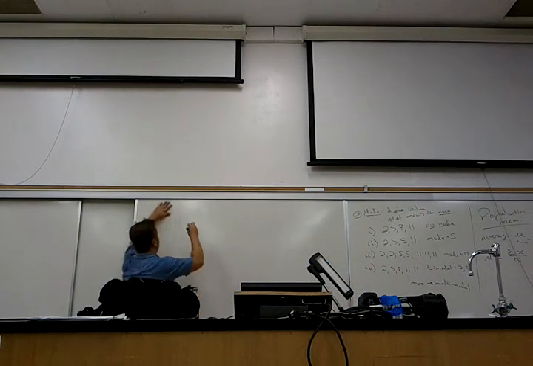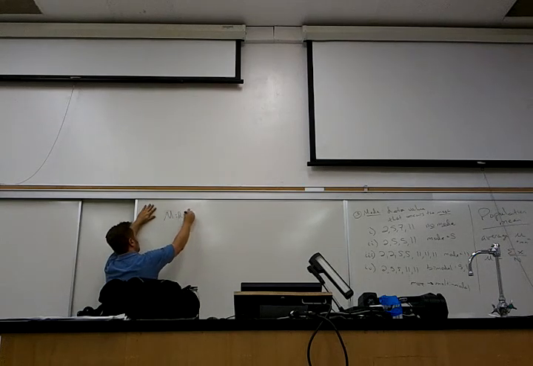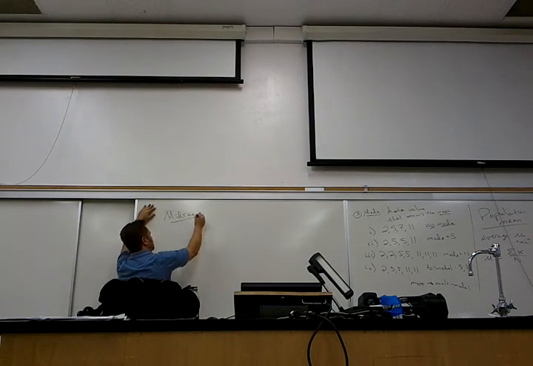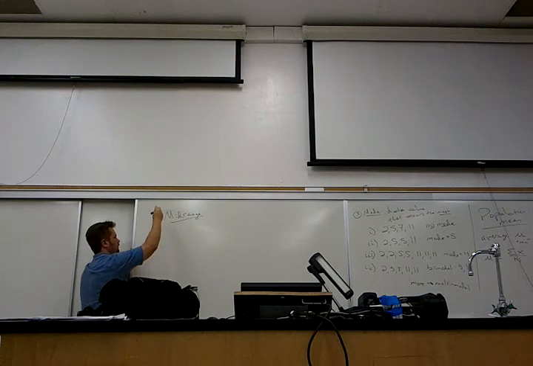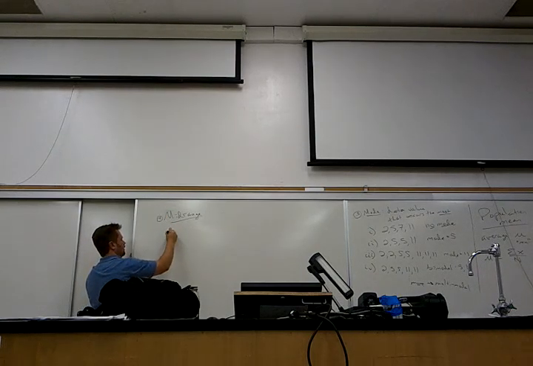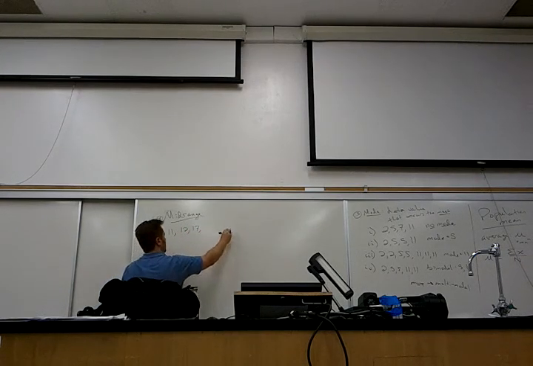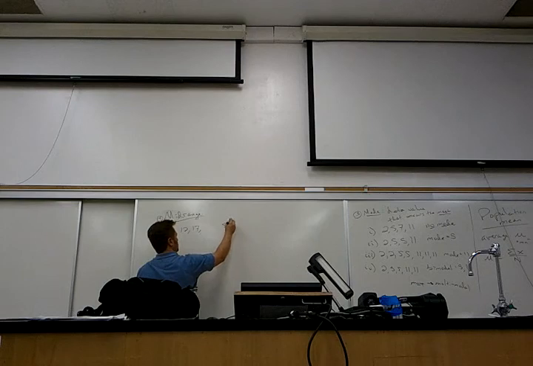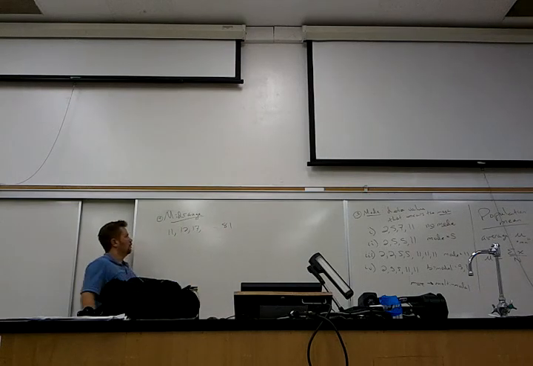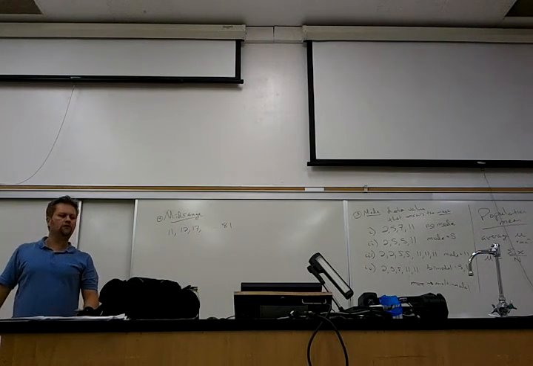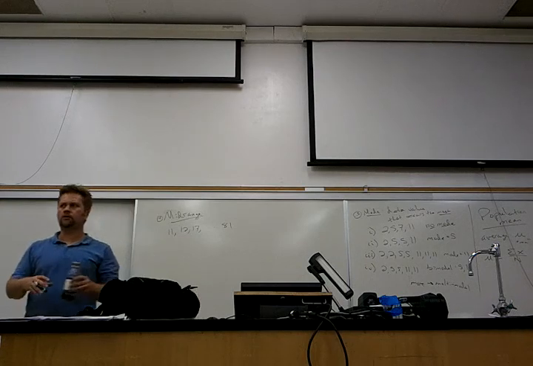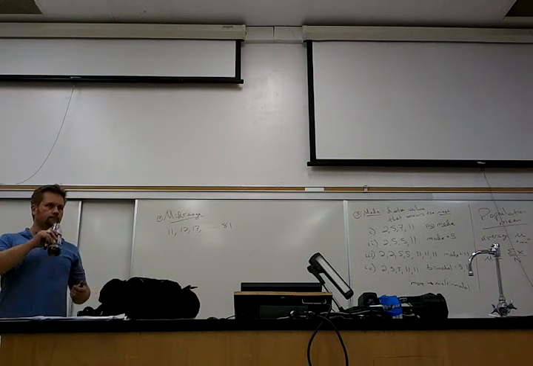Yeah. One last thing, if I remember correctly, is mid-range. It's exactly what it sounds like. So let me see if you guys can figure this out on your own here. If I give you some data, 11, 12, 17, and so on, and the highest one was 81, how do you think you'd figure out the mid-range? 81.